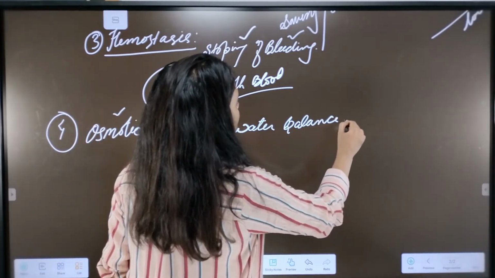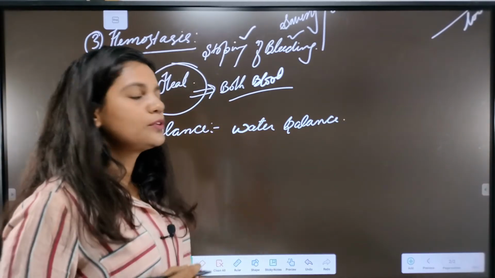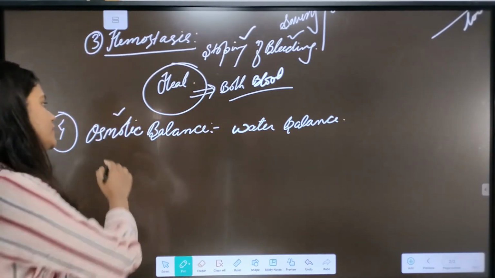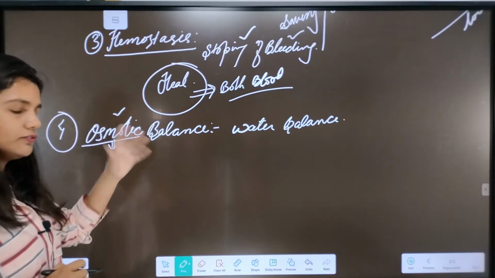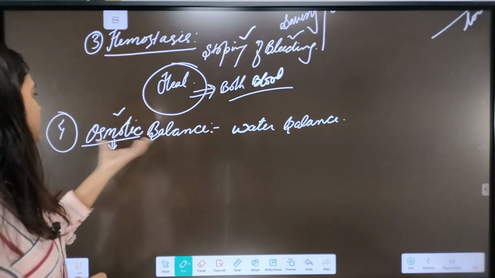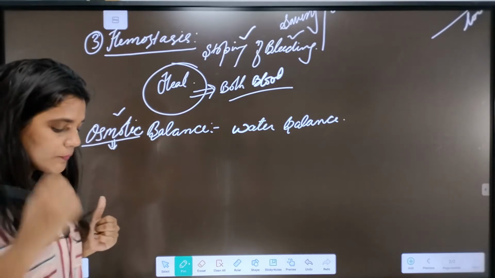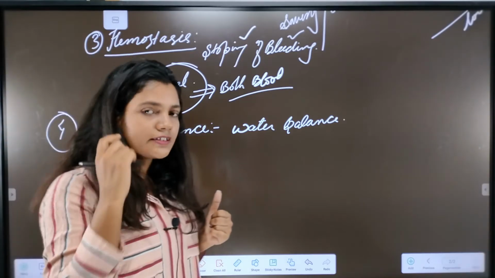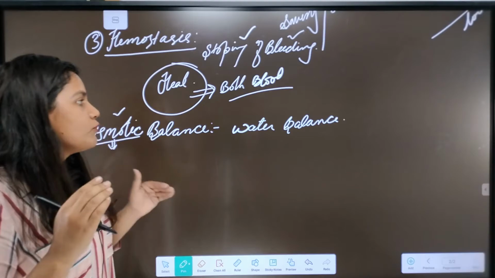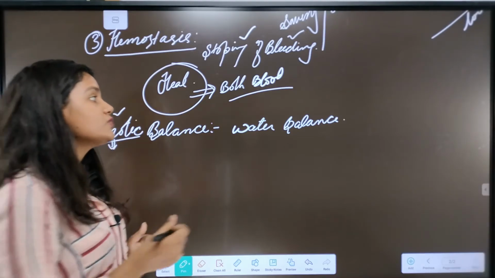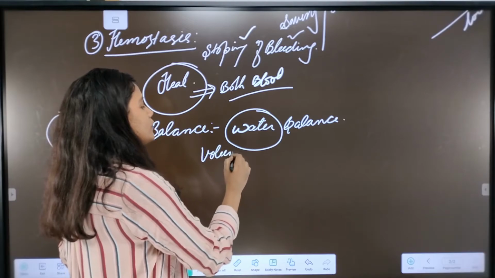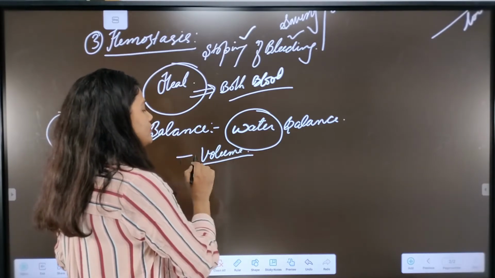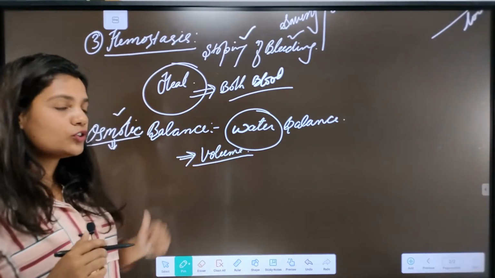Okay, so if blood in itself is able to maintain water balance, which means it is maintaining its osmotic content. Okay, what happens in that case? If something is able to control its water content, it is also able to control its volume. Okay, indirectly we can say that it is also able to control its volume.